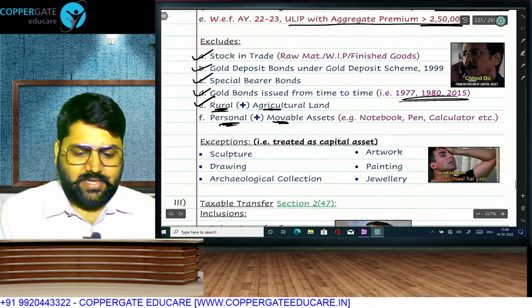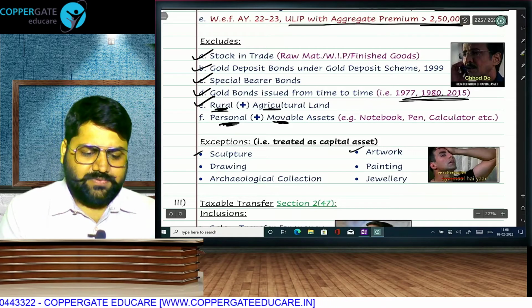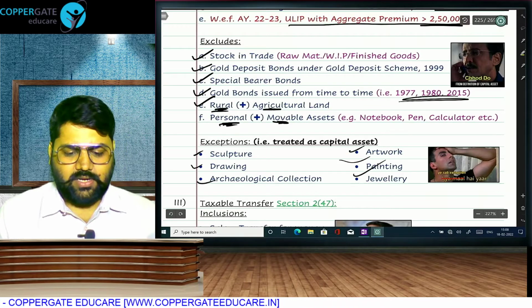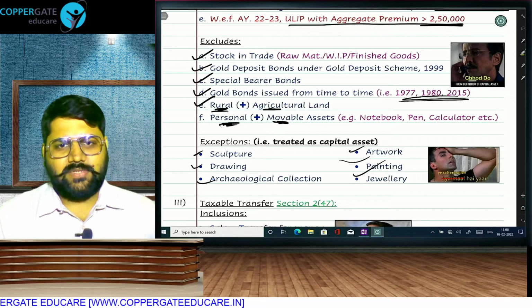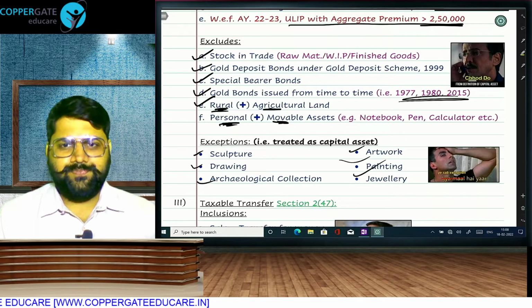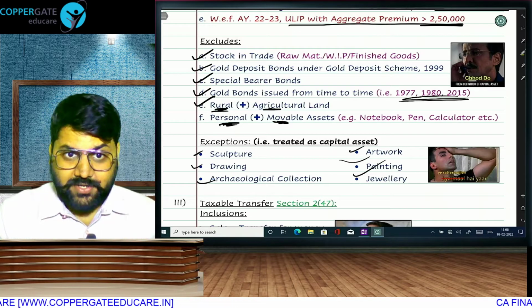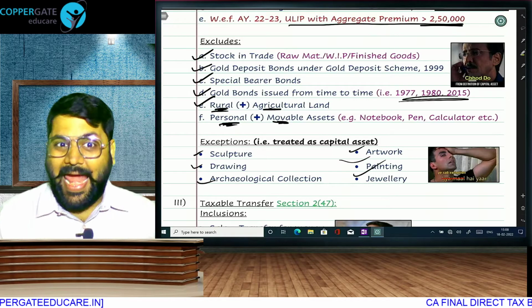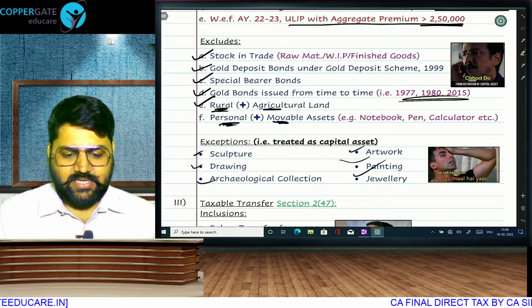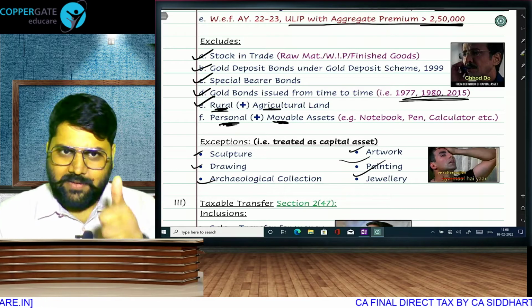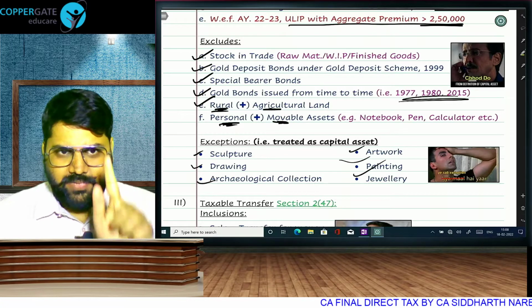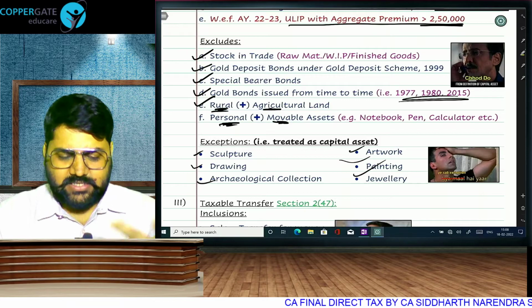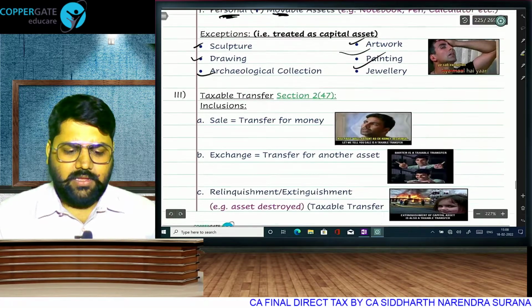But in that also, if it is sculpture, artwork, drawing, archaeological collection, painting, jewelry, SADAPJ, then they will be treated as capital asset even if they are personal movable. So normally personal and movable are excluded, but these 6 are exceptions. That means immovable will be always capital, business asset will be always capital, and these 6 are personal and movable, still they will be capital asset.